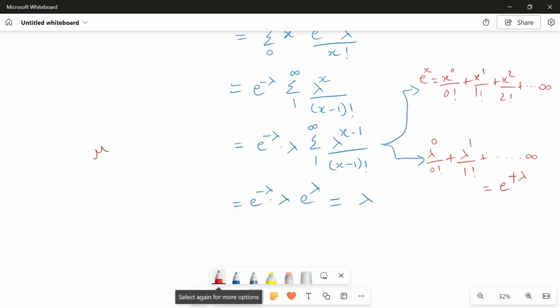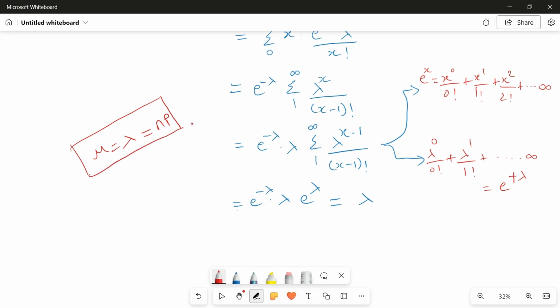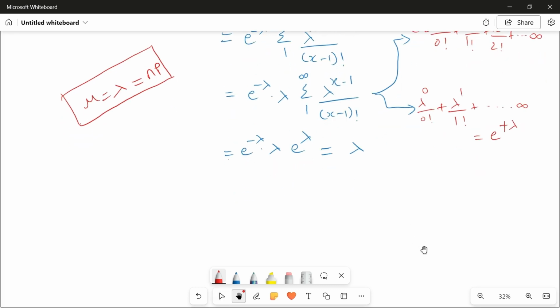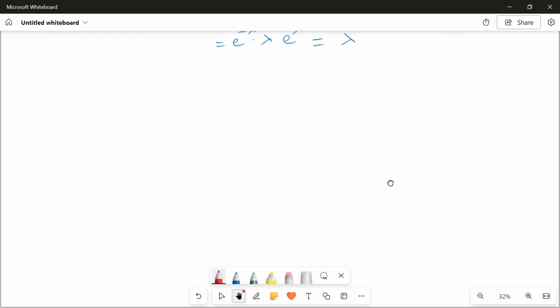So the mean of the Poisson distribution is nothing but lambda, which is equal to np. If you had not taken lambda in the first place and proceeded with np everywhere, it would still be correct. You need not write np again and again. That's why we assumed it to be lambda, and fortunately we got lambda as the mean itself. Now you will see the beauty of the Poisson distribution when you calculate the variance. Variance is what?